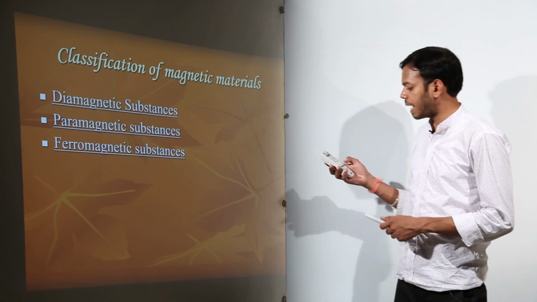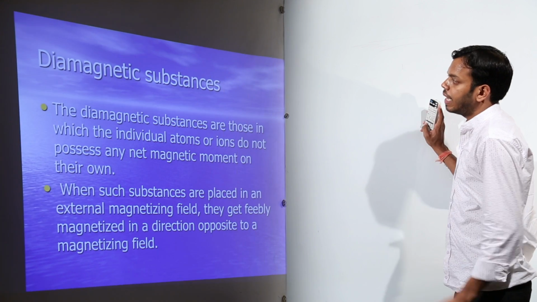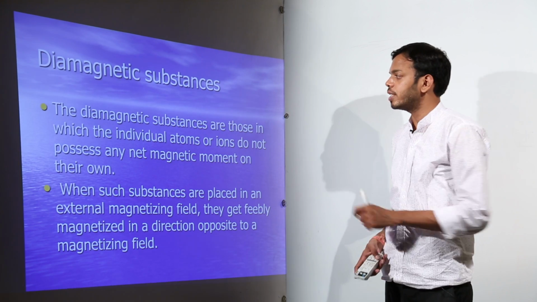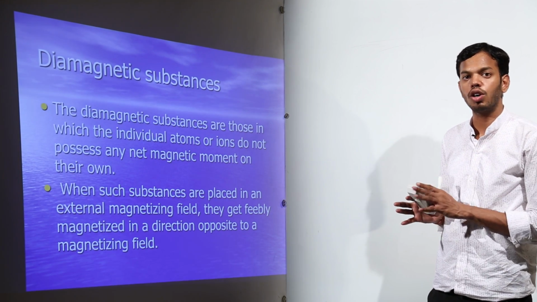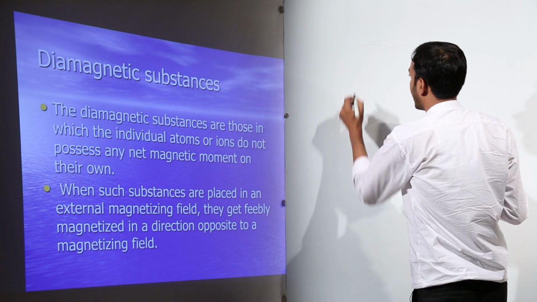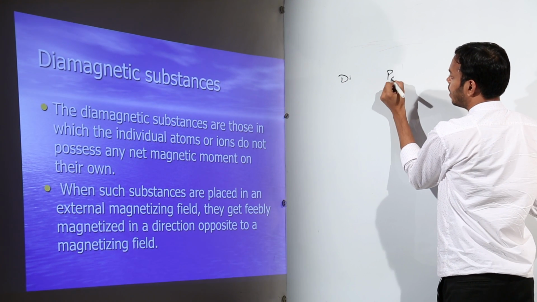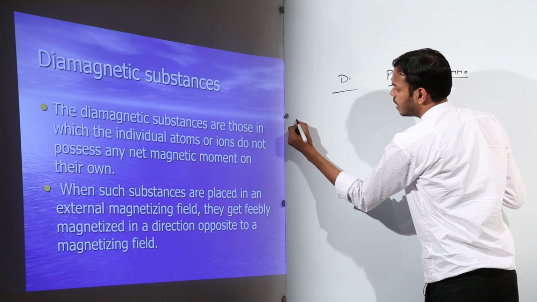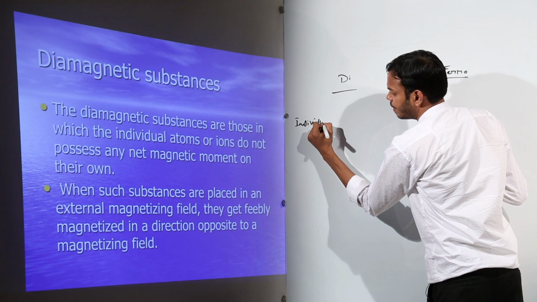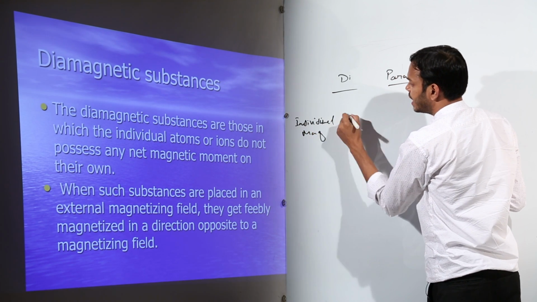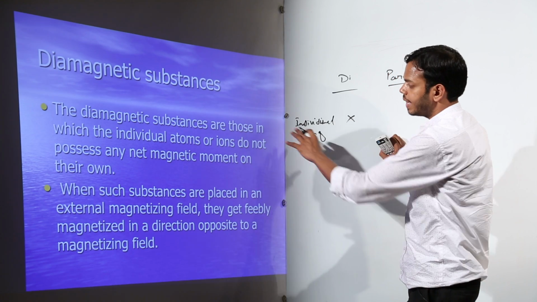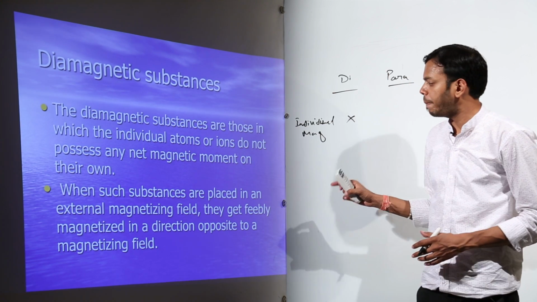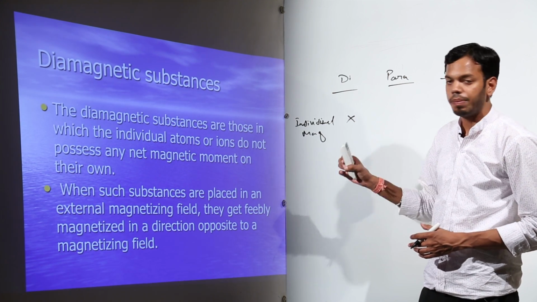So these are diamagnetic, paramagnetic and ferromagnetic materials. Diamagnetic substances are those in which the individual atoms or ions do not possess any net magnetic field of their own. So one thing is clear in diamagnetic: individual magnetism is not there. They do not possess any net magnetic moment of their own. When such substances are placed in an external magnetizing field, they get feebly magnetized.